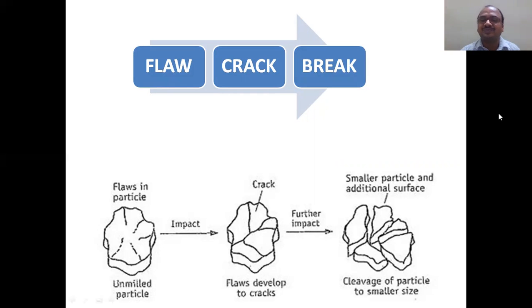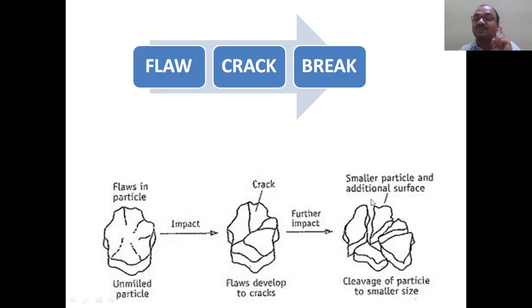See here, flaws in the particles, the unmilled particle. You have not milled it so far, just the particle as such. Impact or cutting, whatever it may be, it develops into a crack. See here, it is a crack. How many cracks are there here? Flaws developed into cracks. Further development, cleavage of the particle into a smaller size, cleavage, smaller particles, and you can see the additional surface.